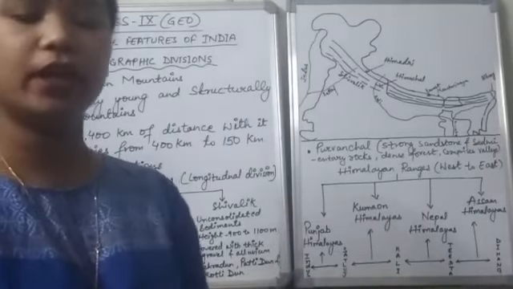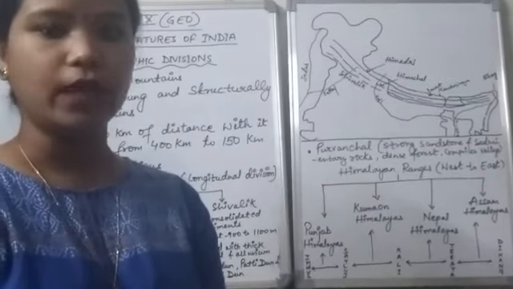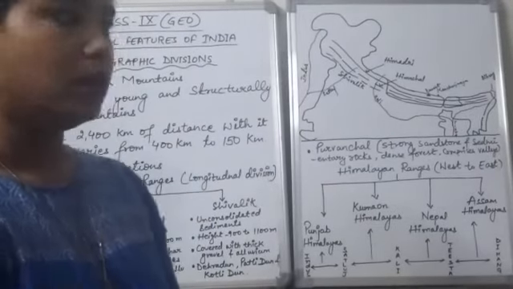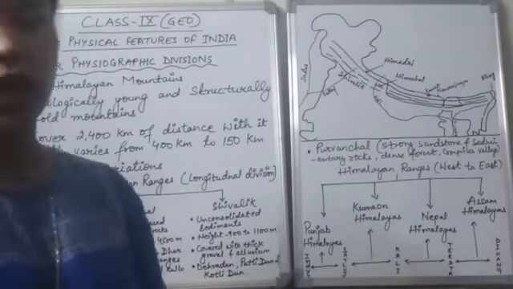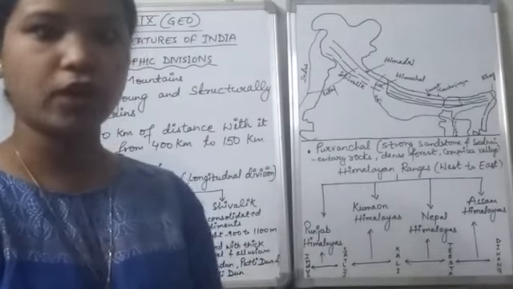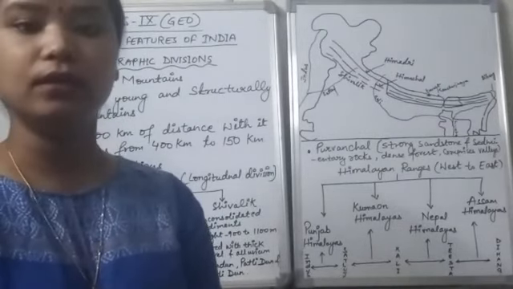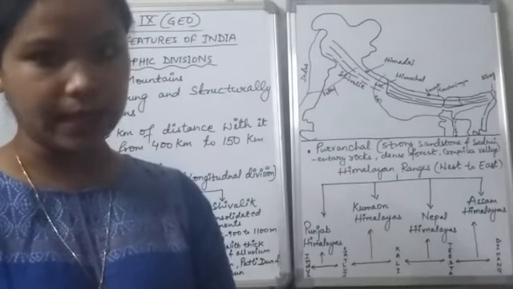Hello everyone. Today we are continuing with the class 9 geography chapter number 2, physical features of India. In this video we'll be mainly talking about the major physiographic divisions. First of all, I want to tell you what physiographic means. Physiographic means when we are dividing the Indian landmass on the basis of its physical features or physical characteristics.